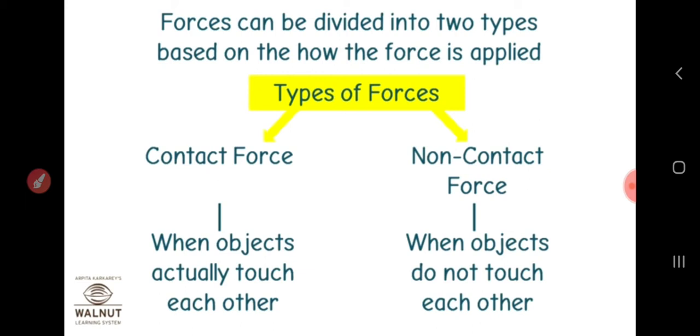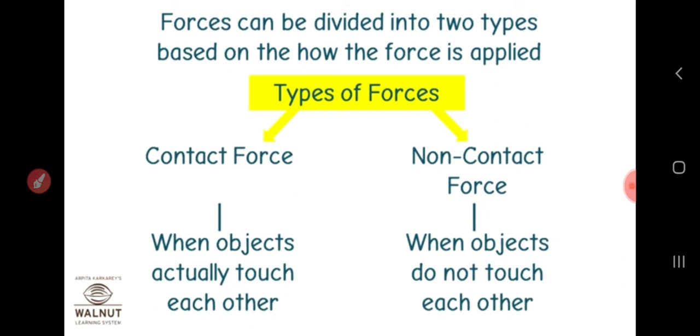Here we can divide force into two types: the contact force and the non-contact force. Force can be divided into two types based on how the force is applied. One is the contact force. What is the meaning of contact force? It is when objects actually touch each other.